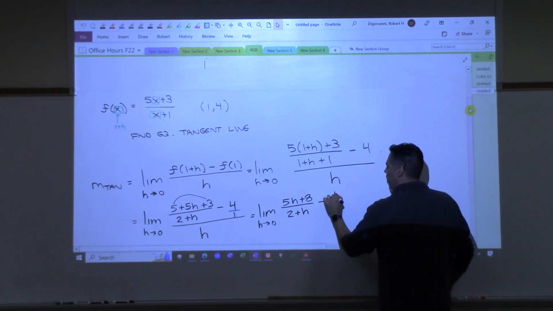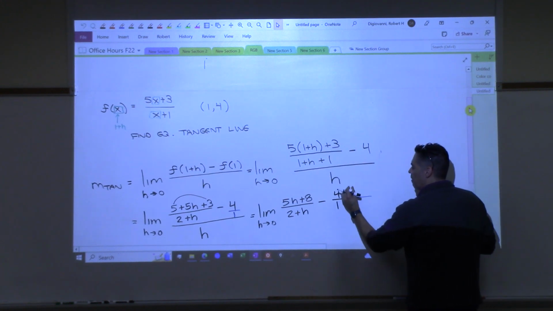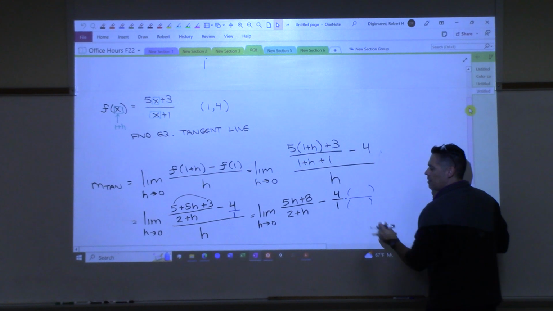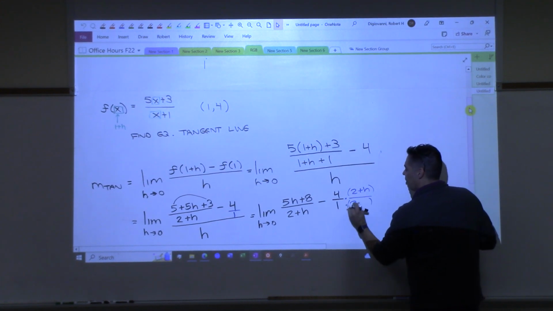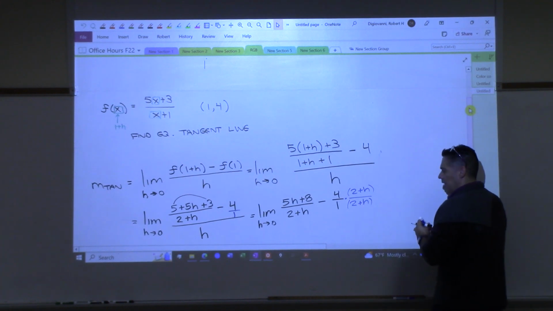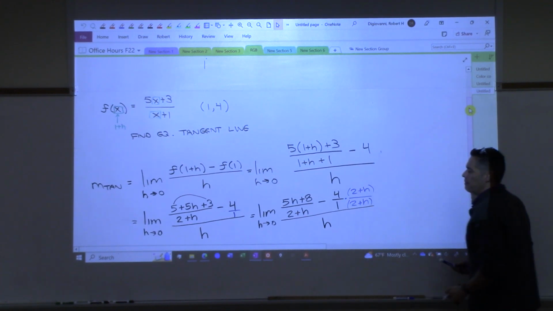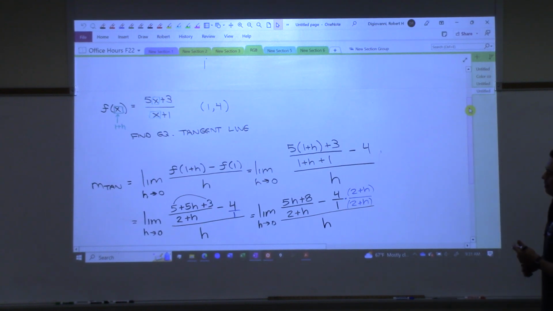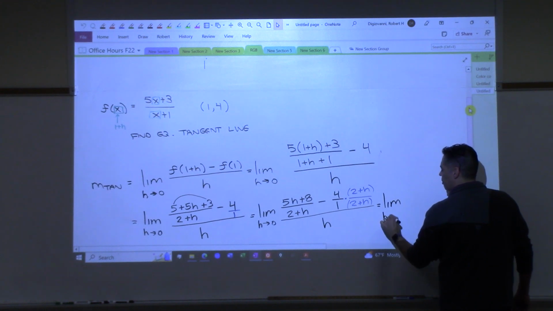And then minus 4 over 1. But now I'm going to multiply the top and bottom of this by what, to get a common denominator? 2 plus h. And then take that whole thing and divide by h. This is limit h goes to 0.